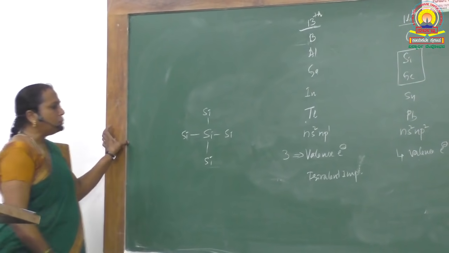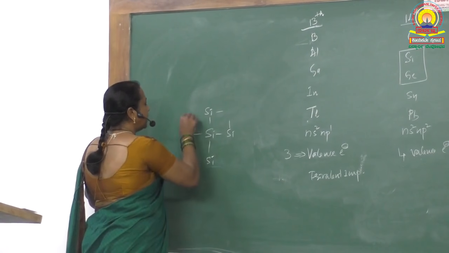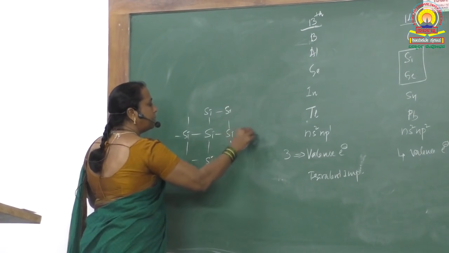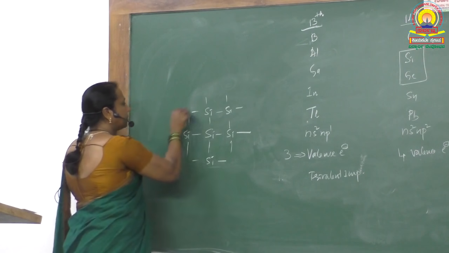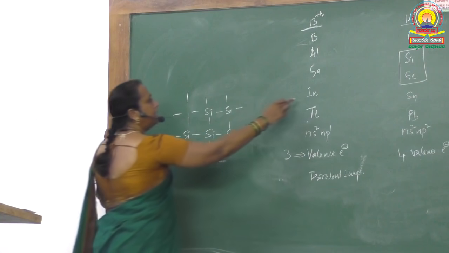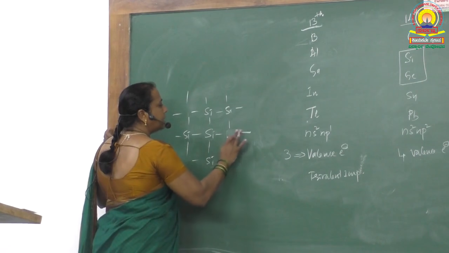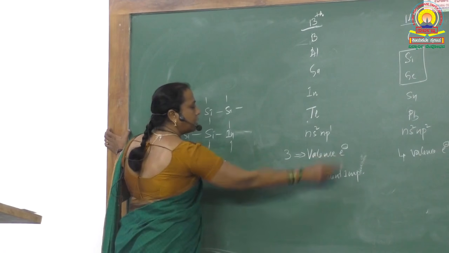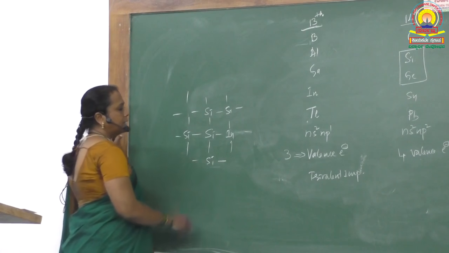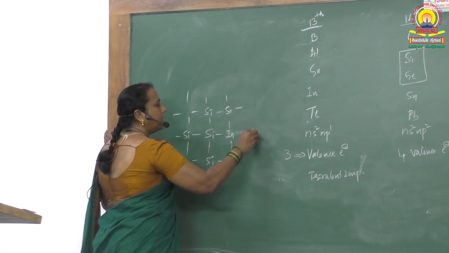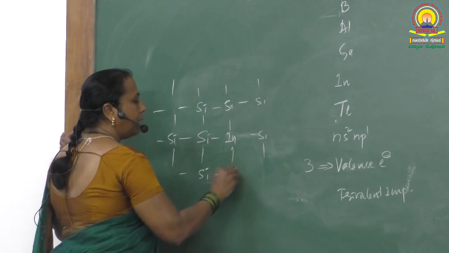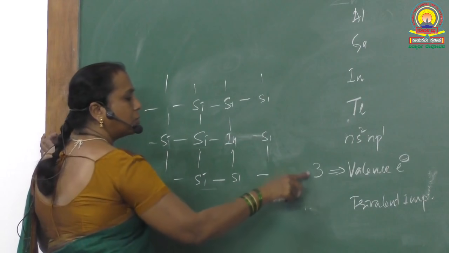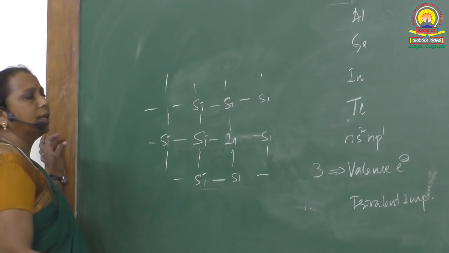Whenever one of the silicon atoms is replaced by an impurity, for example indium, how many electrons does indium have? 3 electrons. It can make bonds with only 3 silicon atoms because it can utilize only 3 valence electrons. There is no other electron.